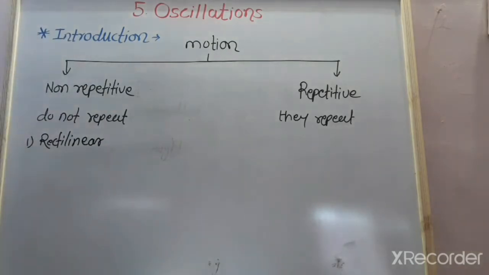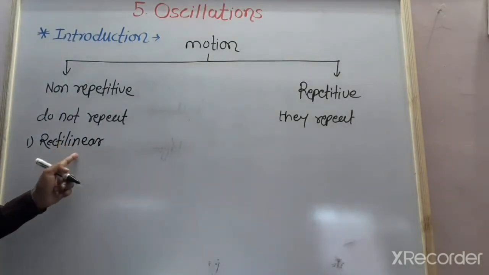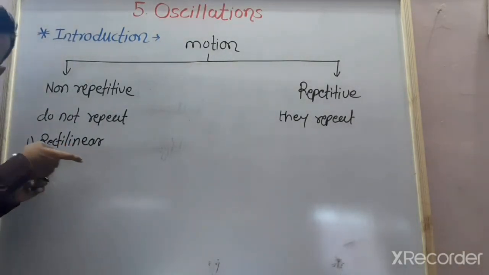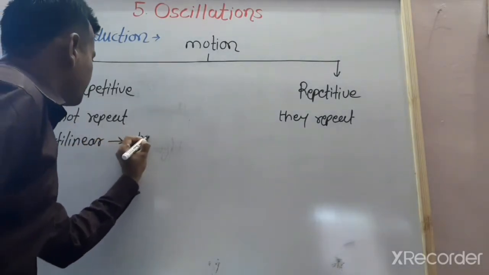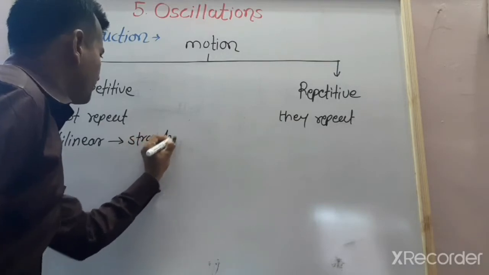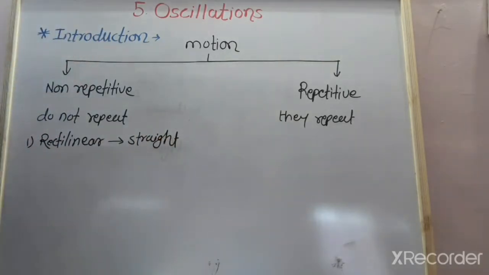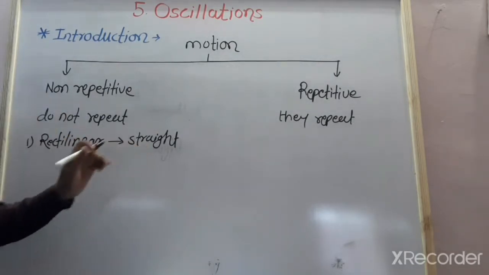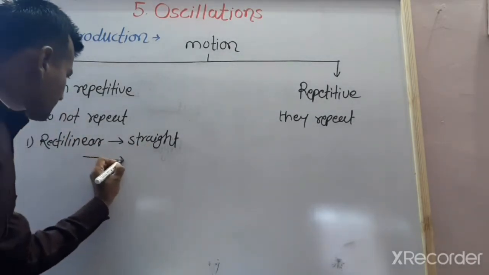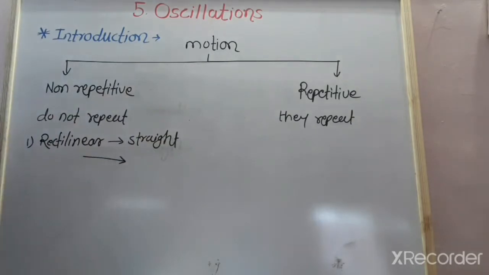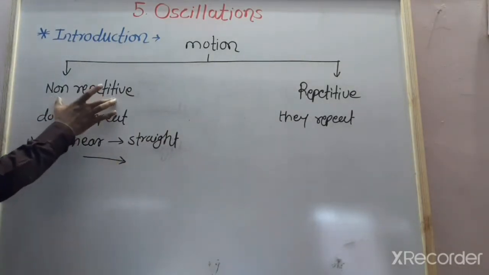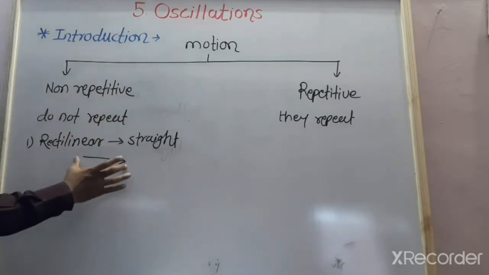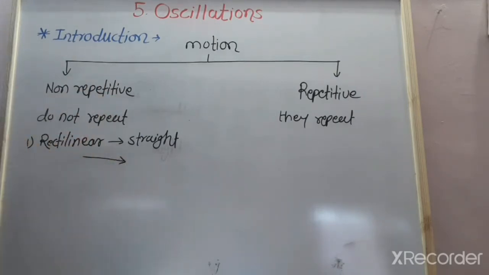Rectilinear motion, the motion in which the particle moves along the straight line. म्हणजे याचा जो पाथ आहे, हा पाथ कसा असतो? Along the straight line. For example, the motorcyclist moves along the straight road. Motorcycle moves along the straight road. म्हणजे अशा पद्धतीने तो एका स्ट्रेट रोडने मूव्ह होईल, and it cannot repeat its path again. Such a motion is called as a non-repetitive. इथं रिपिटेशन होत नाही मोशनचं. हे एक त्याचं बेस्ट एक्झाम्पल आहे, रेक्टिलिनियर मोशन.